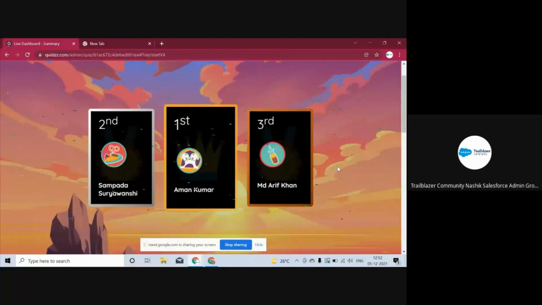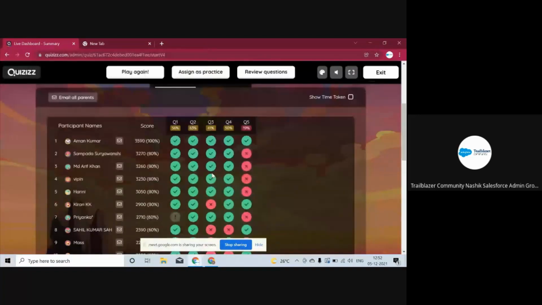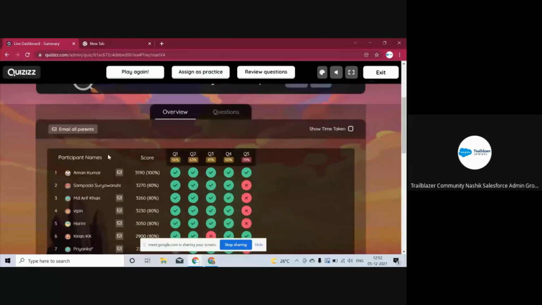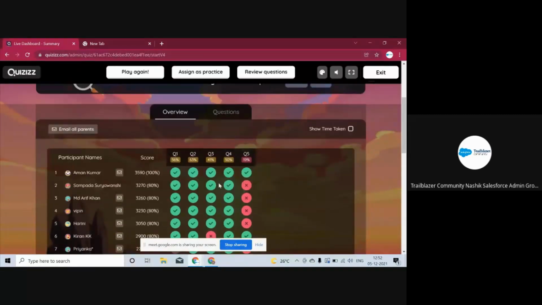So here we have the winners. First is Aman Kumar, followed by Sampada Suryavanshi, and third is Arif Khan. I congratulate all the winners. The first two winners will receive a certification voucher on behalf of the group. I request the winners, Aman Kumar and Sampada Suryavanshi, to paste the email ID which is linked to WebSysR in the chat box so that we can provide you the voucher.